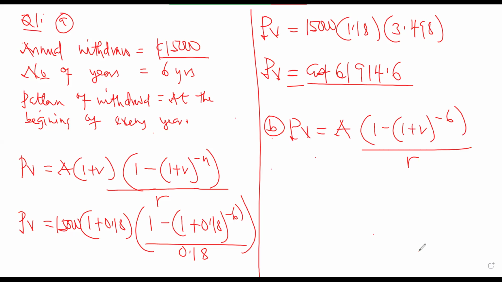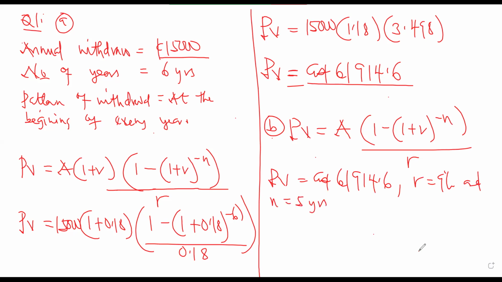Our present value is the amount that we have calculated as the amount that we are taking as a loan. That has been calculated already, 61,914.6. Our rate is 9%. Our n is equal to 5 years. They are saying that if we want to take this for 5 years, what will happen?